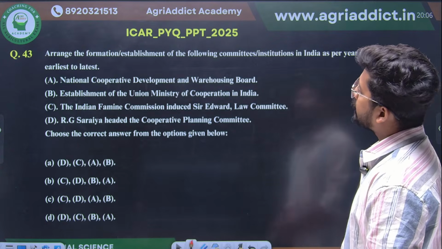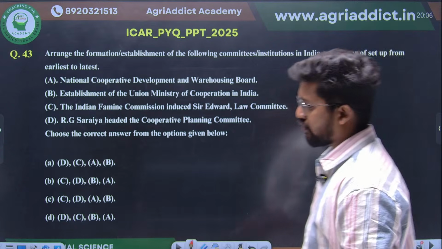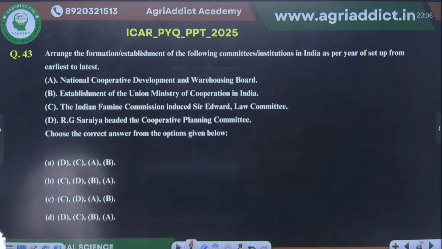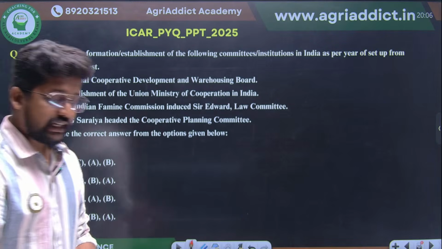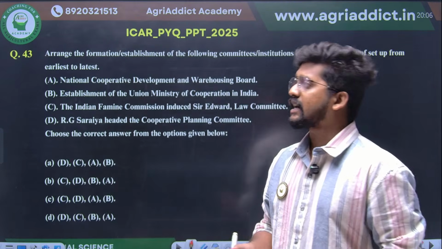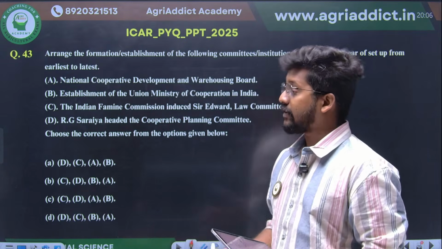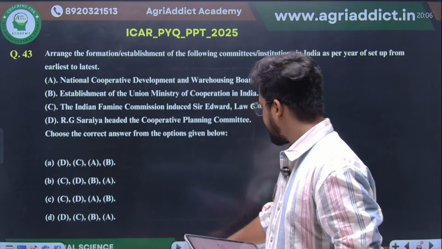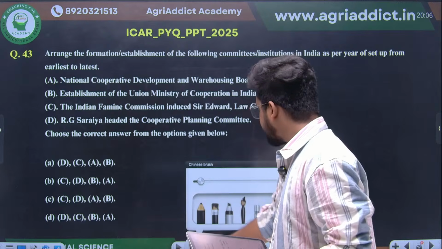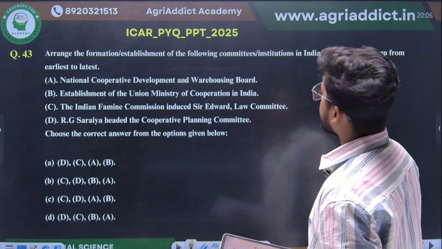Arrange the formation of establishment of the following committees. Factual question again, a direct hit from finance. If you are good with the years in the agricultural finance portion, especially from the cooperative agencies in agricultural finance, then it is an easiest question. We need to arrange it from the earliest to the latest.